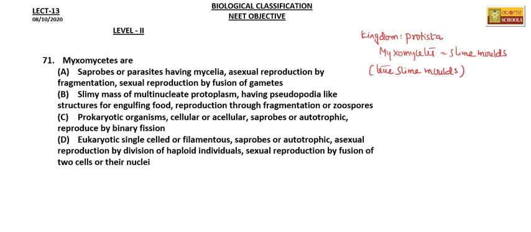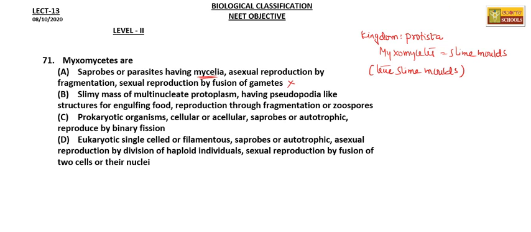Saprobes or parasites having mycelia, asexual reproduction by fragmentation, and sexual reproduction by fusion of gametes. No, here they do not have mycelia. The next one, slimy mass of multinucleate protoplasm.